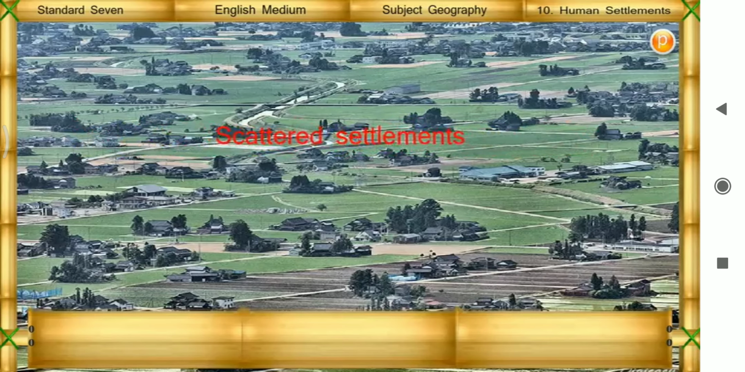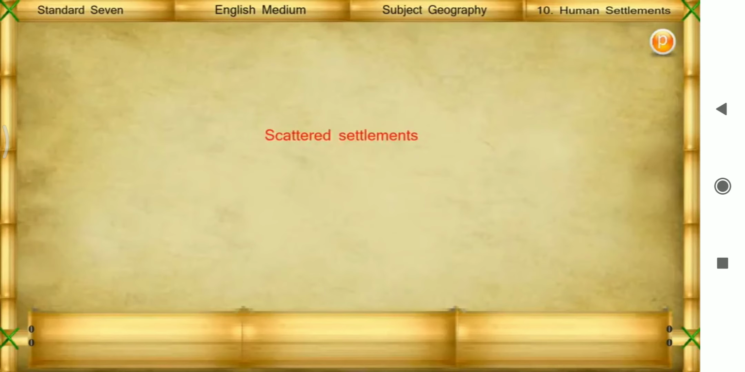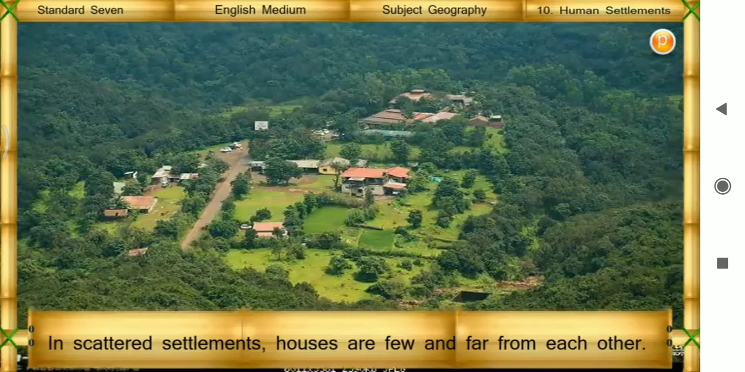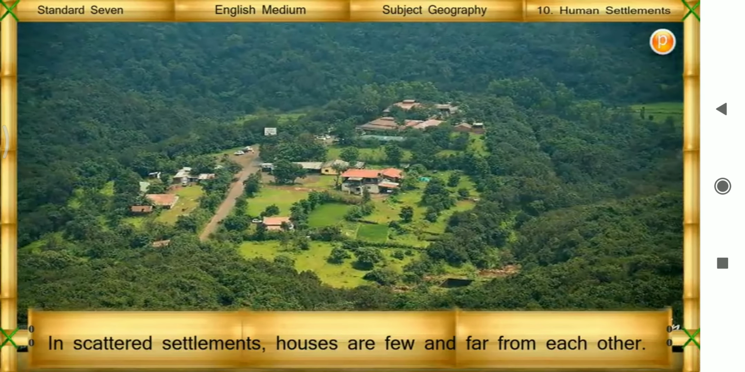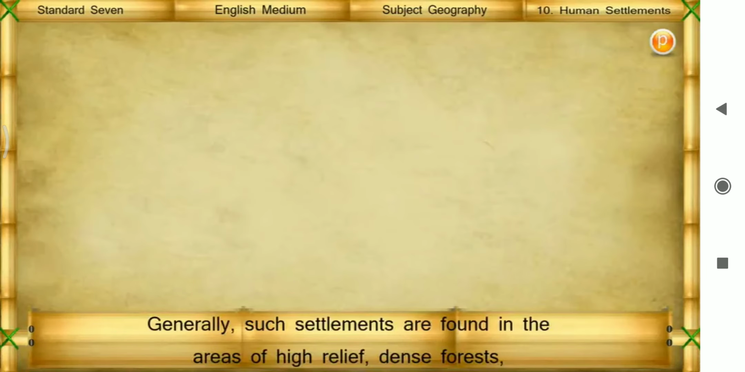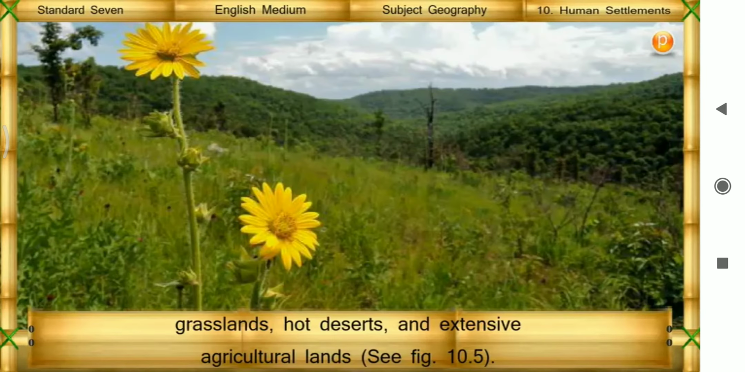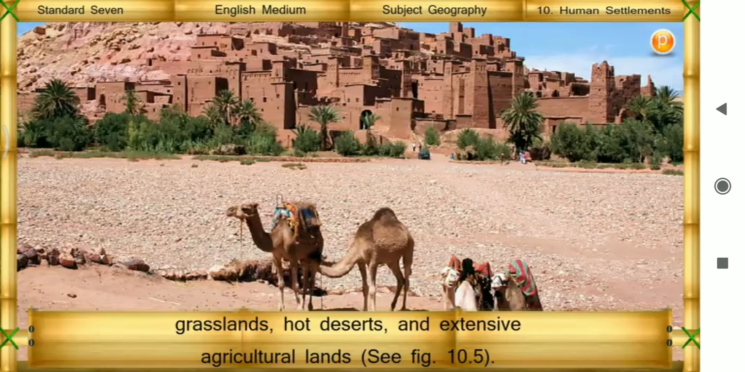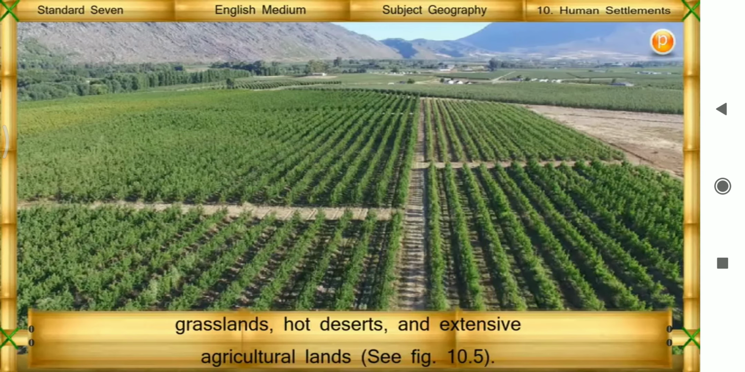Scattered settlements. In scattered settlements, houses are few and far from each other. Generally, such settlements are found in the areas of high relief, dense forests, grasslands, hot deserts, and extensive agricultural lands. See figure 10.5. Characteristics.